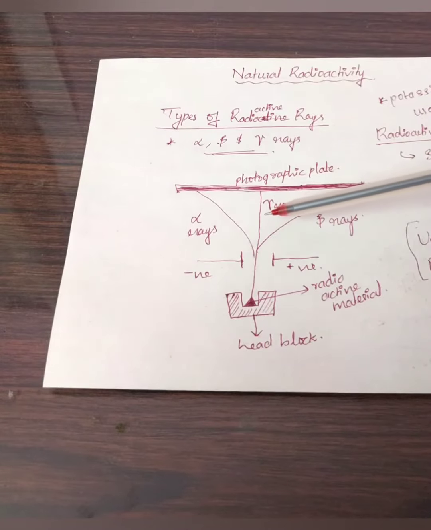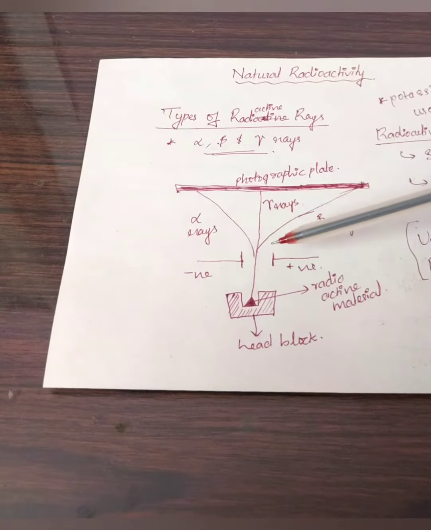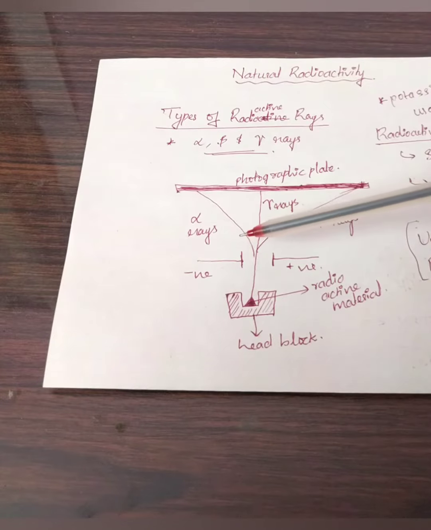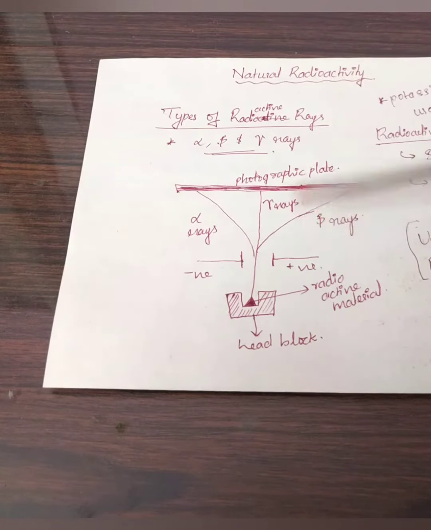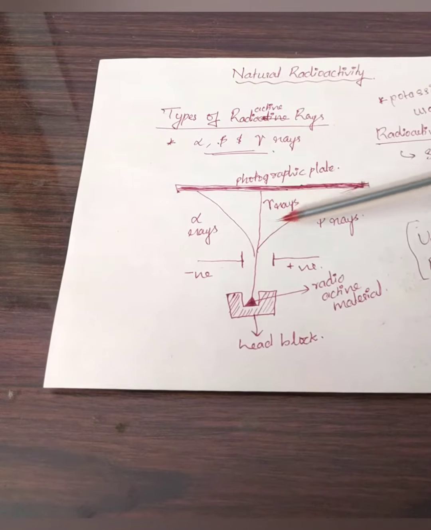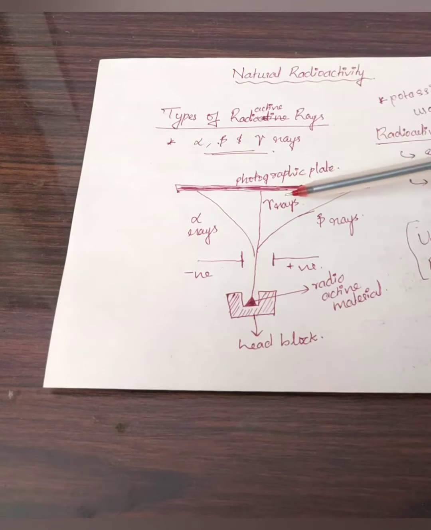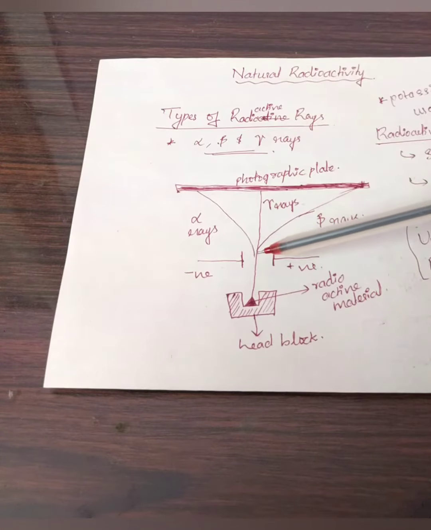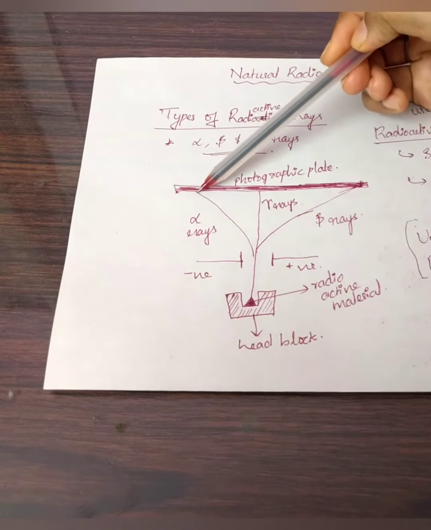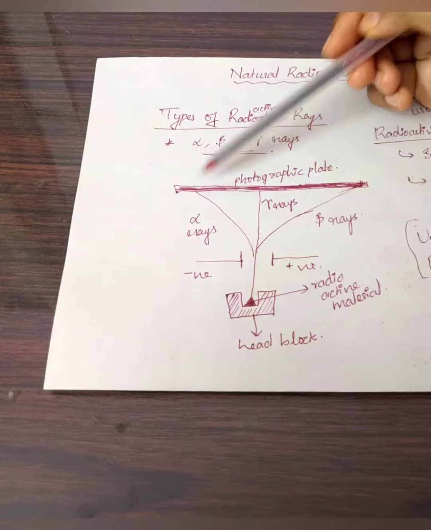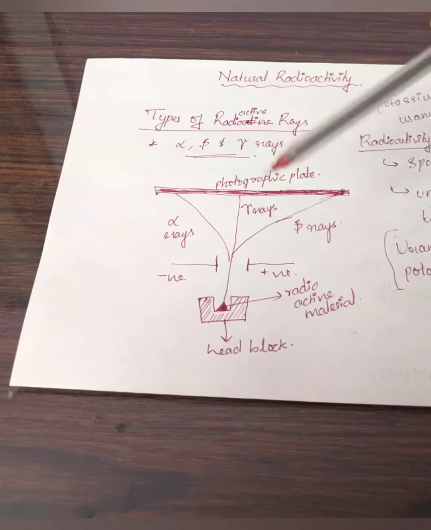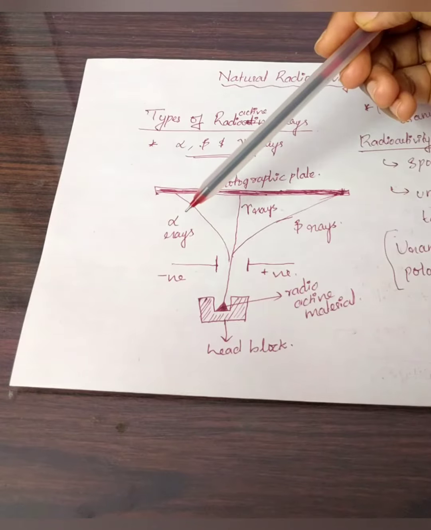If it is not having any deflection in its path, we can say it is neither affected by the positive nor by the negative plate. So we can say we have an uncharged particle also, and we are naming that as gamma rays. Gamma rays are basically neutral. We could see these kinds of rays by the impressions on the photographic plate. If a positive ray is going towards this side, we will be getting a mark on this photographic plate. Because it is deflected towards the negative, we can say it is having a positive charge.